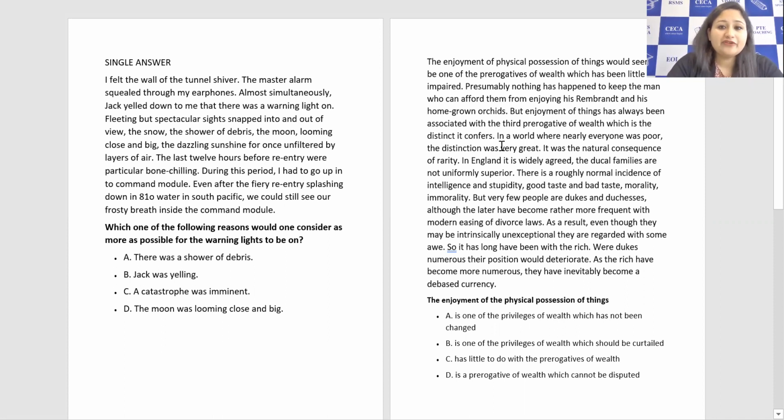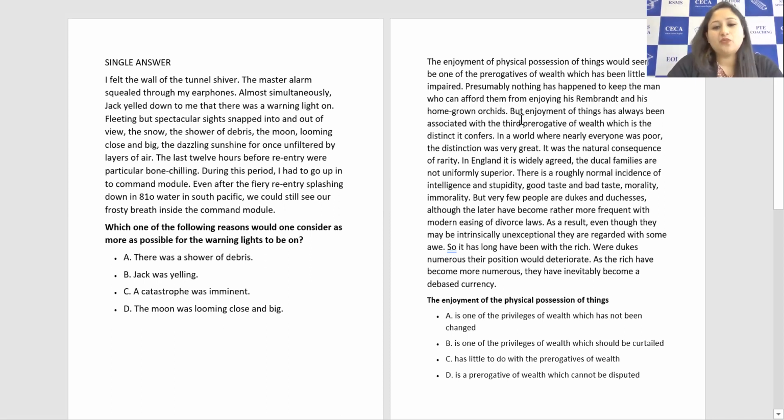In a world where nearly everyone is poor, the distinction was very great. It was the natural consequence of rarity. In England, it is widely agreed the ducal families are not uniformly superior. There is a roughly normal incidence of intelligence and stupidity, good taste and bad taste, morality, immorality. But very few people are dukes and duchesses. So we are just reading how they are saying it has never changed. Presumably nothing has happened to keep the man who can afford them from enjoying his Rembrandt and his homegrown orchid.